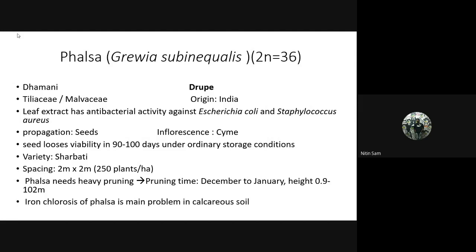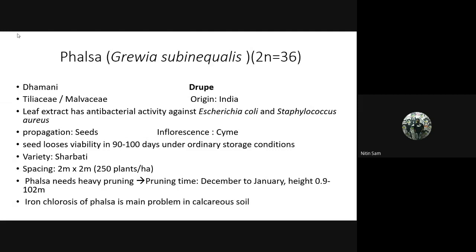In case of origin, it originated in India. The leaf extract has antibacterial activity against Escherichia coli and Staphylococcus aureus. As I mentioned earlier, please remember the insecticidal, antibacterial and antifungal activity of all the plants from the leaf extracts. Propagation is through seeds. Inflorescence is the same. Seed loses its viability in 90 to 100 days under ordinary storage conditions. There is only one variety, called Sharbati, so it is very easy to remember. Spacing is 2 meter by 2 meter.